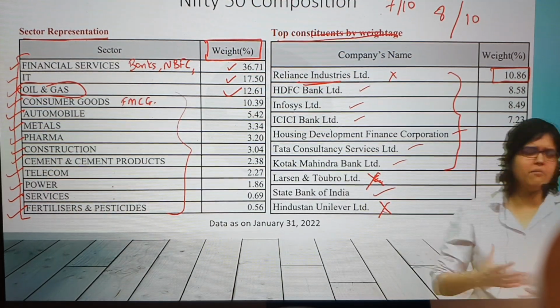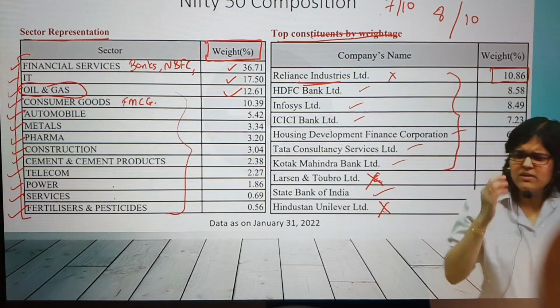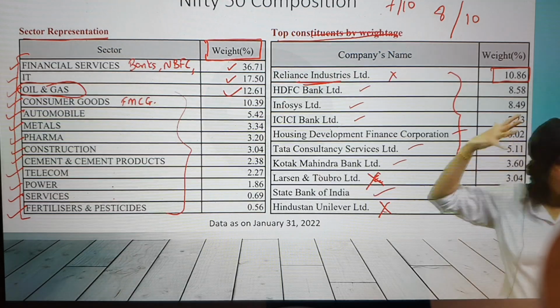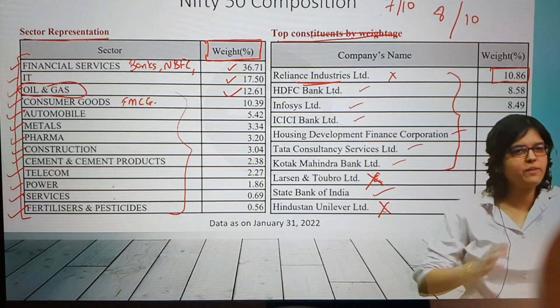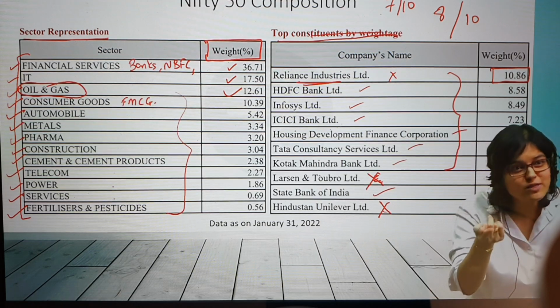So in simple words, when can the market be very powerful going upwards or downwards? When these stocks show big movement. We have also seen small caps. What is the definition of small caps? Rank 250 and below. Say small caps are up by 10%. Will the market go up? There is no representation of small caps in Nifty. But if I want to check the benchmark of small cap, then there is a separate index for small cap.